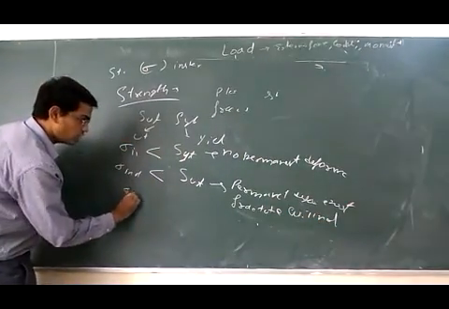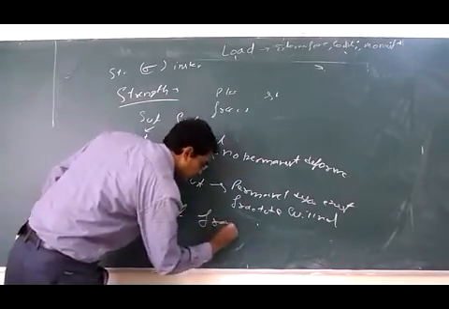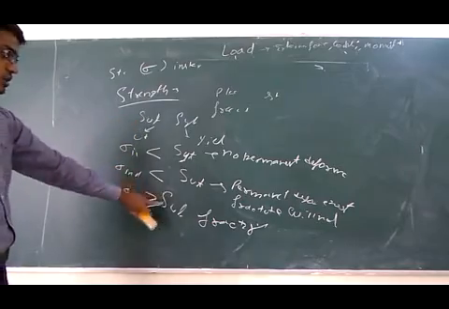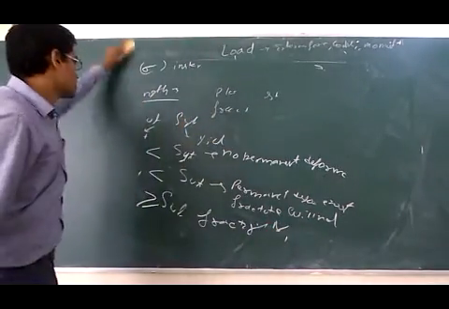If this sigma induced is greater than or equal to SUT, then fracture will occur. That we call strength, ultimate strength. The unit is Newton per mm square. Also, now let's discuss another topic.